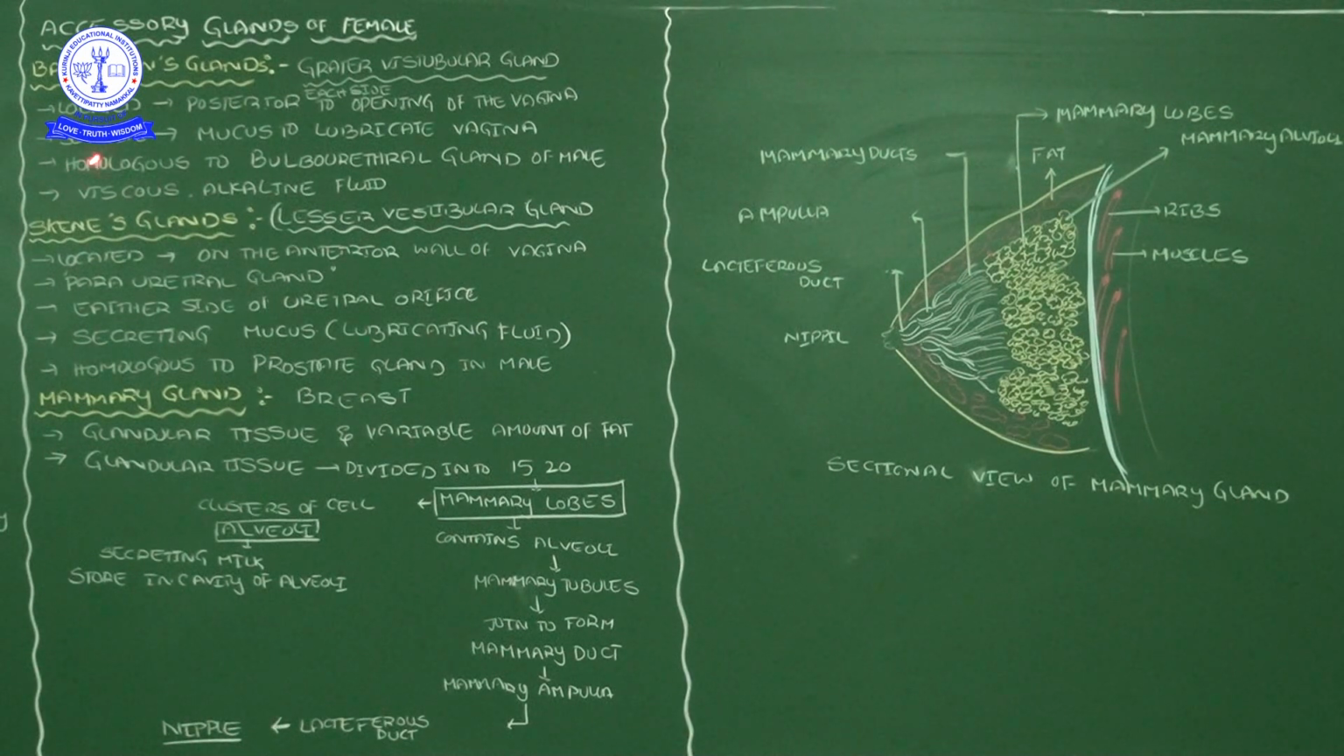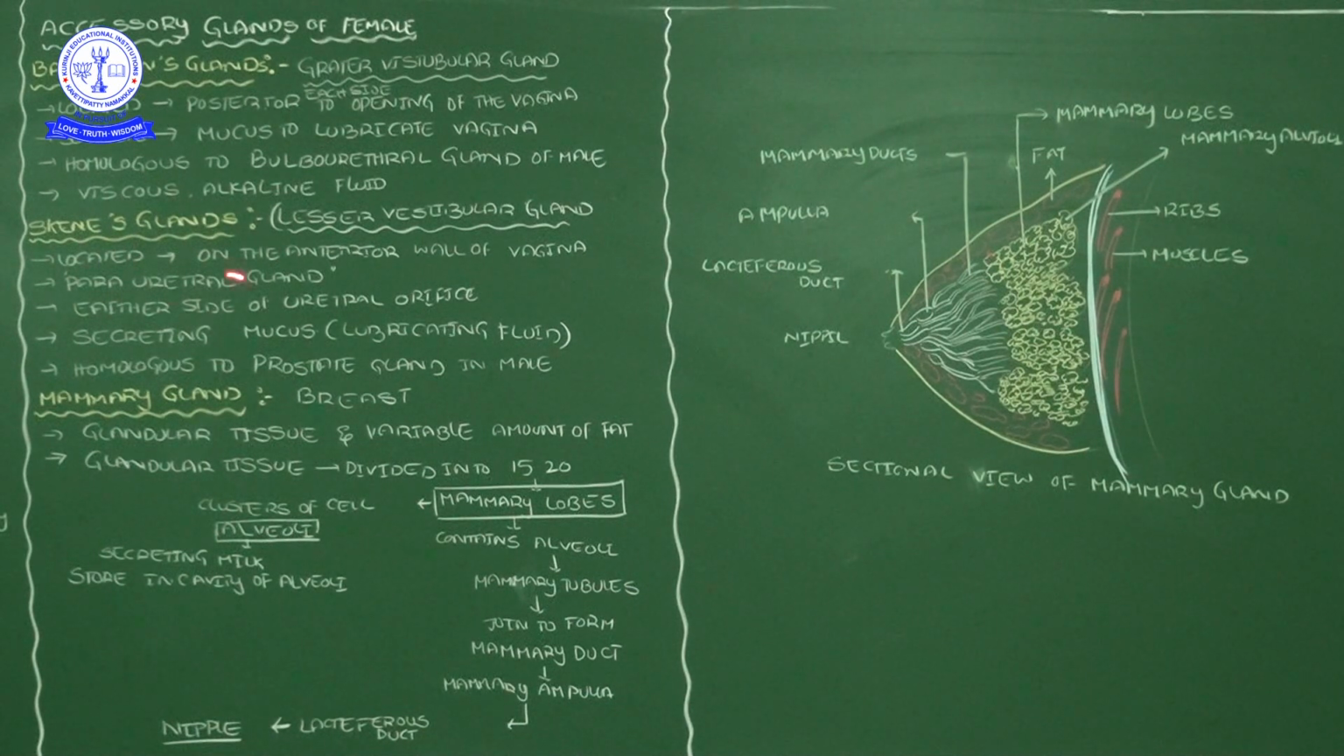Then these glands secrete mucus, and that mucus is viscous, containing alkaline fluid, with a pH on the basic side. Alkaline fluid it will secrete, okay. That is the Bartholin gland. Then next one, skene's glands.